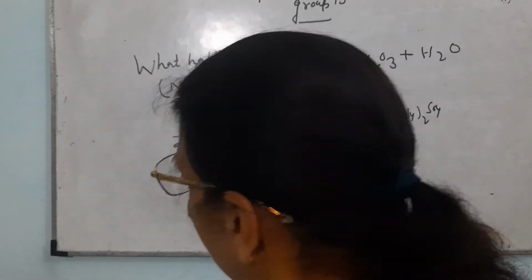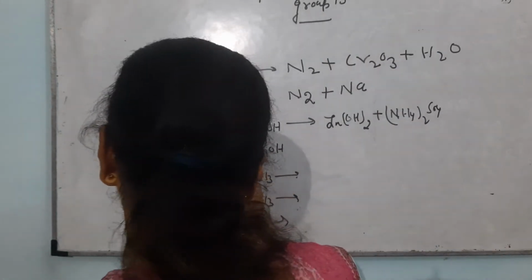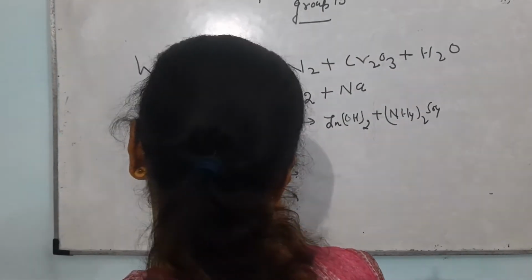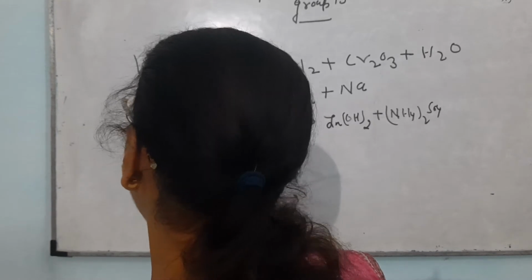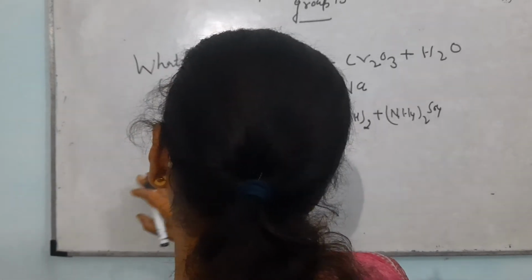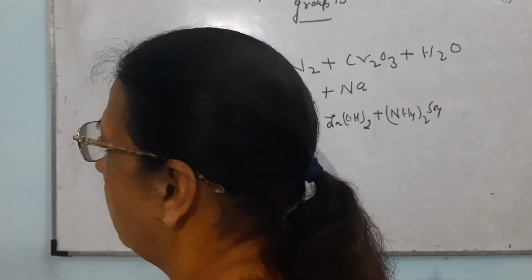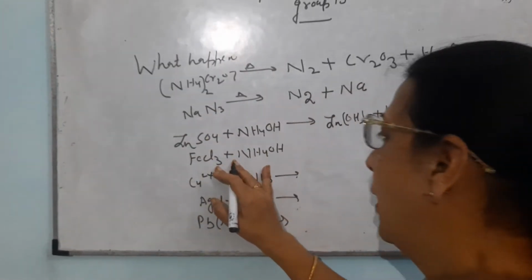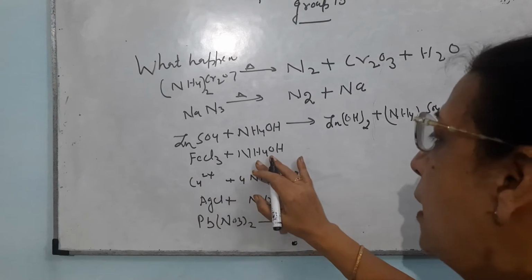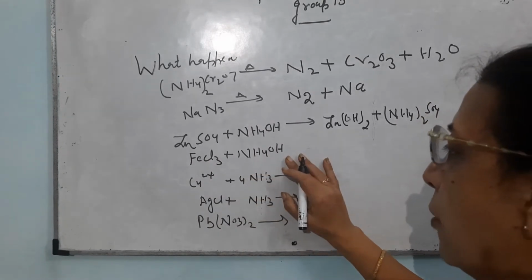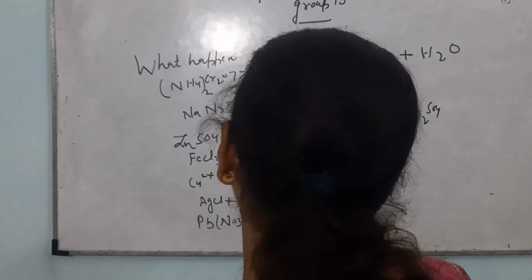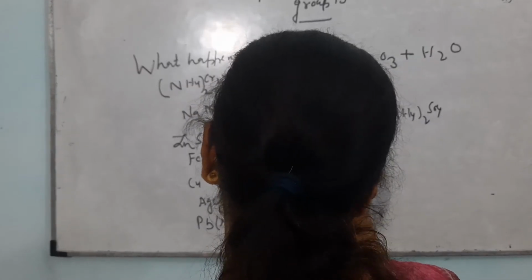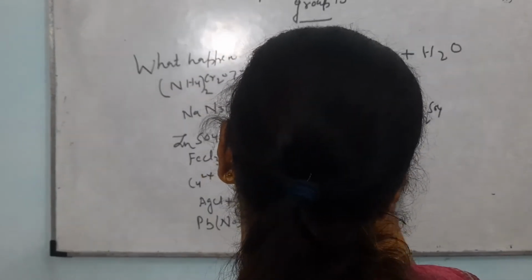Similarly, in group 3, this iron comes not in group 3 of the periodic table, rather in group 3 of basic radicals for the salt analysis. When it is treated with ammonium hydroxide, there is a formation of a precipitate of iron hydroxide.